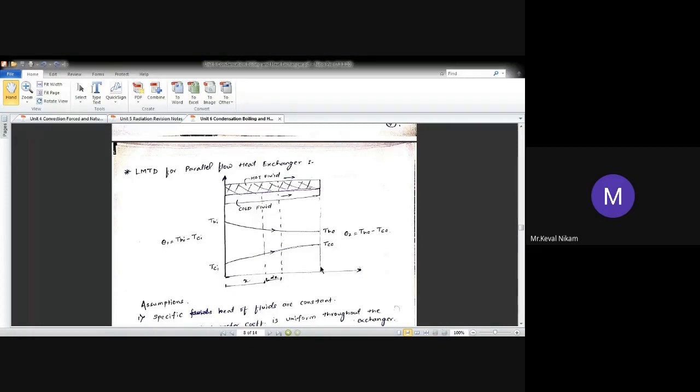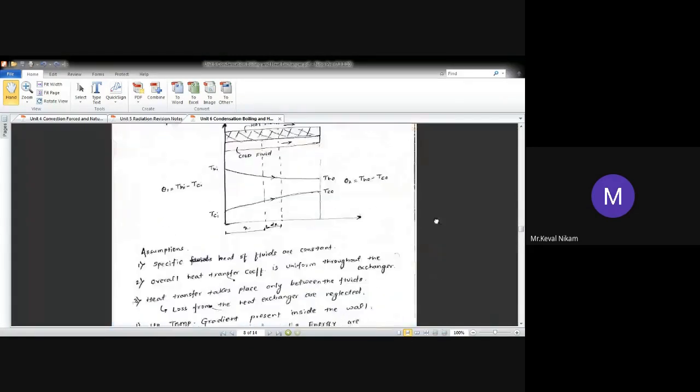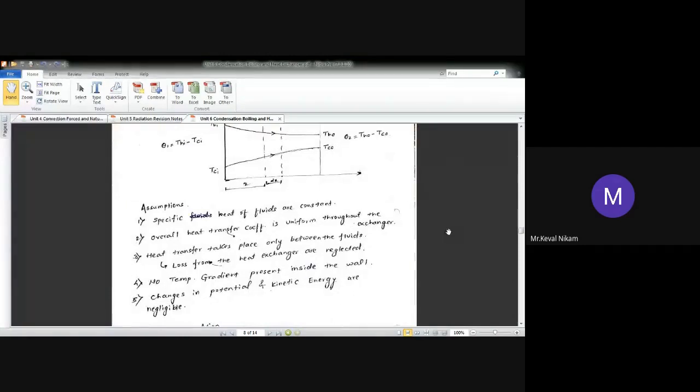Okay. So in this case, let us first see some assumptions which we have considered for deriving this LMTD, log mean temperature difference. The first assumption is that the specific heat of the fluids is constant. That is, the Cp value remains constant even if the temperature difference changes.